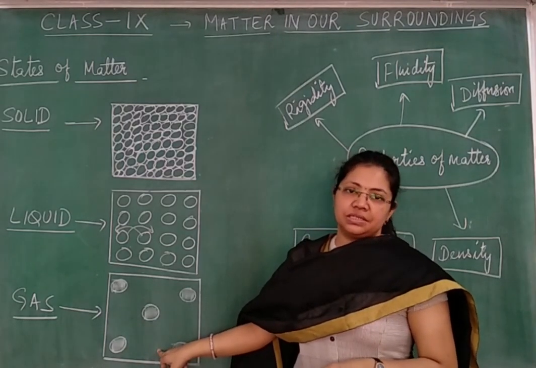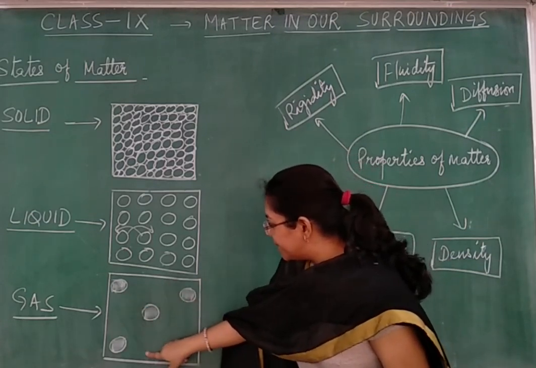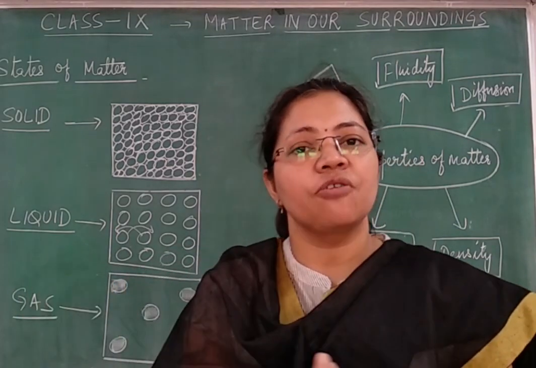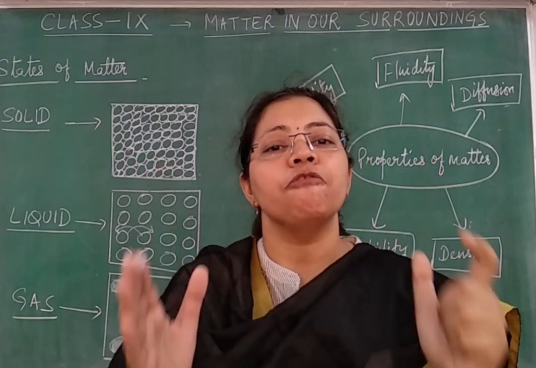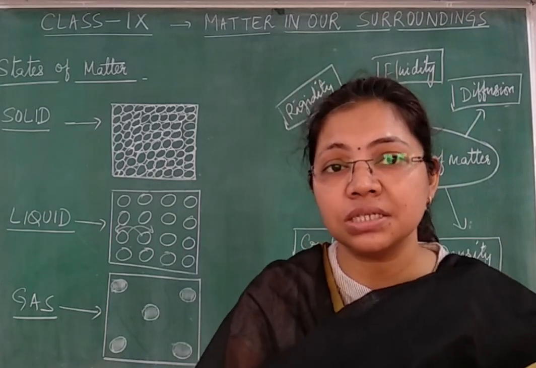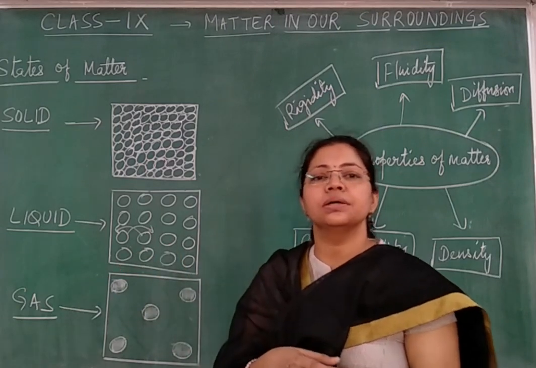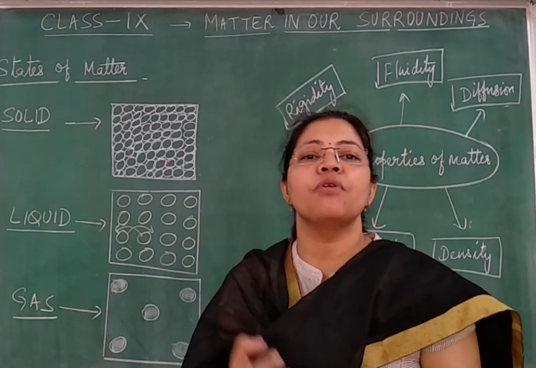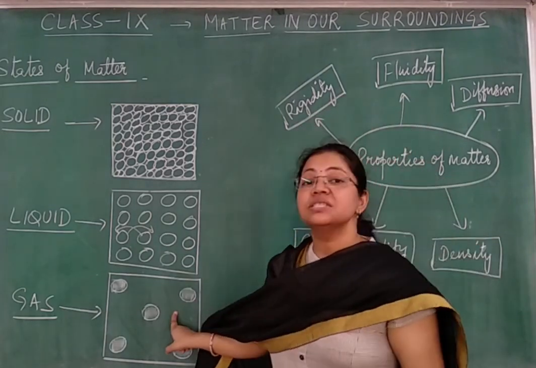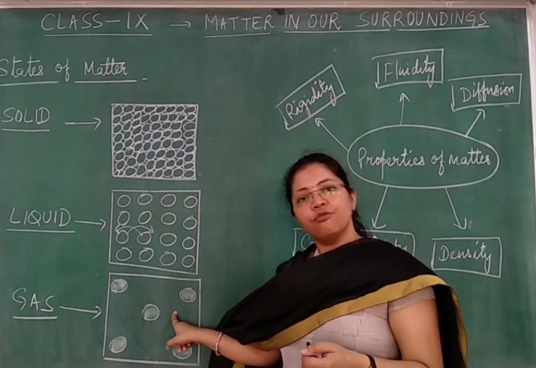Now let's see the case of gases. In case of gases, as you can see from the diagram, the intermolecular spaces between the particles are maximum. Particles are very, very far away from each other. And why is it so, children? Because in a gas, the particles are held together by the weakest force of attraction. So the strength of the force of attraction in a gas is very, very weak, and particles are very far away from each other.